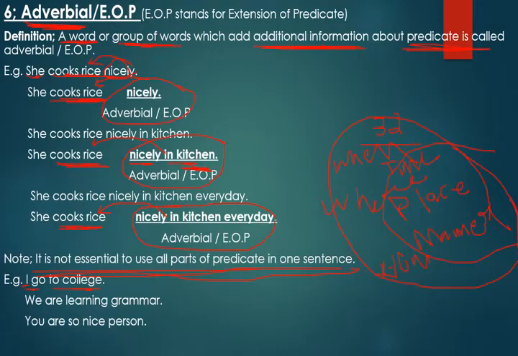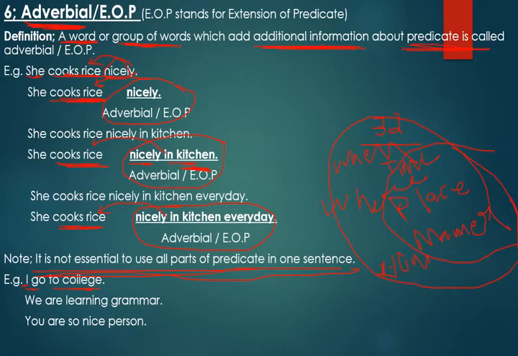When we start the kinds of sentence according to meaning as well as according to structure, there I am going to tell you, according to meaning there are 5 kinds: declarative or assertive sentence, imperative sentence, interrogative sentence, optative sentence, exclamatory sentence. And according to structure: simple sentence, compound sentence, complex sentence, compound complex sentence. So these details we are going to learn in kinds of sentence. There we will discuss it.